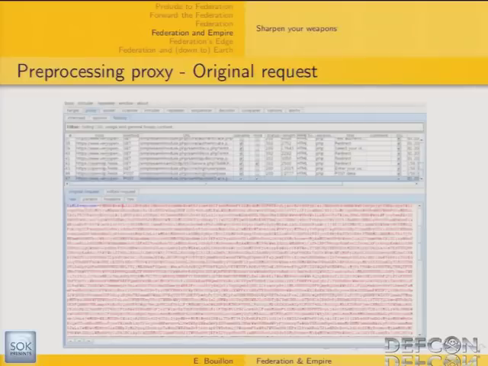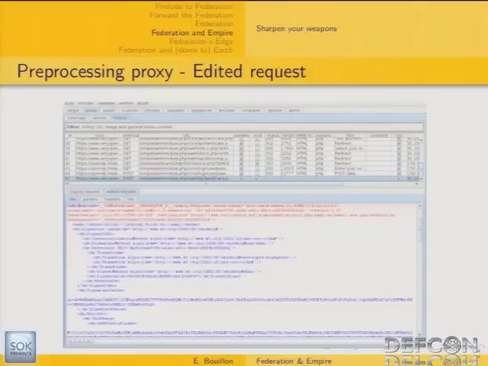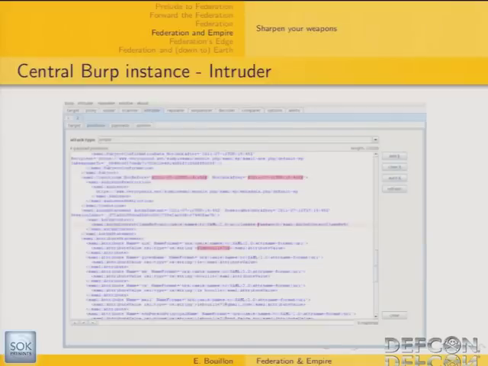So here is the pre-processing proxy, which received the initial browser request. As you can see, or maybe you can just guess, there is a SAML token, an encoded SAML token, so very difficult to understand. This pre-processing proxy is going to edit this request and decode the SAML token. So now you have in the edited request the complete decoded SAML token, which is sent to your middle proxy, which is actually your real web application scanner. Typically, if you're using Burp as a middle proxy, then you can send this request to Burp Intruder, for instance, to have specific parameters mangled.